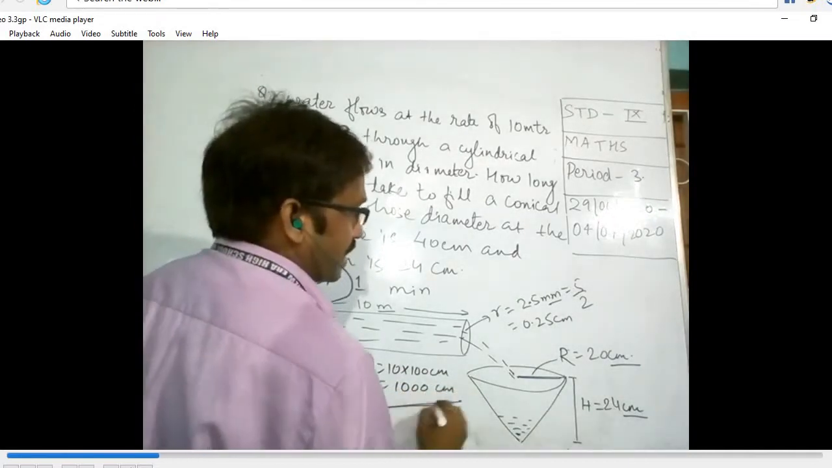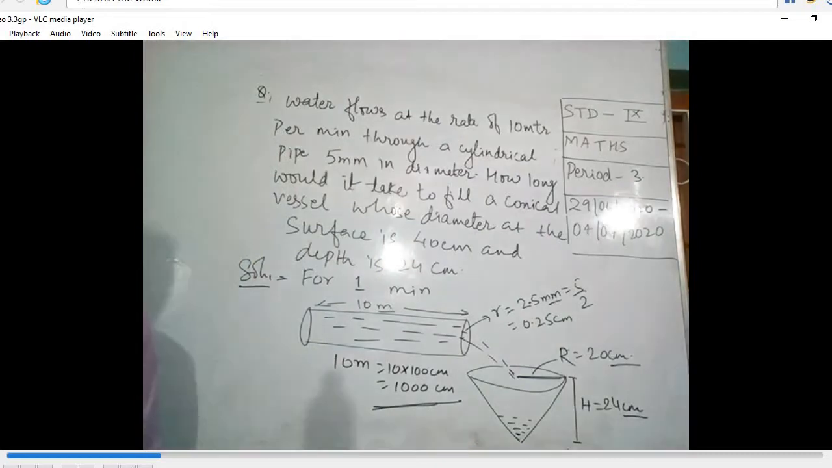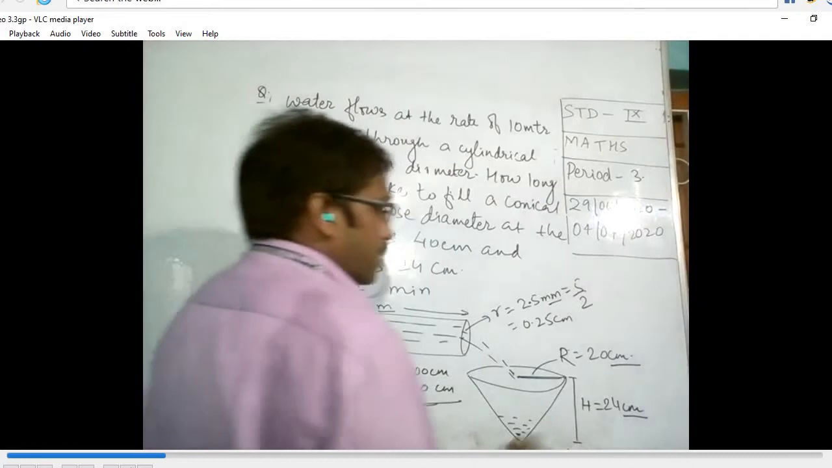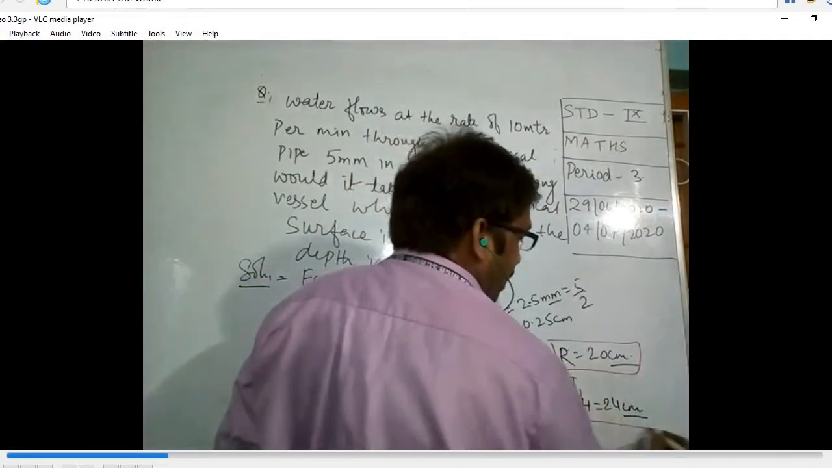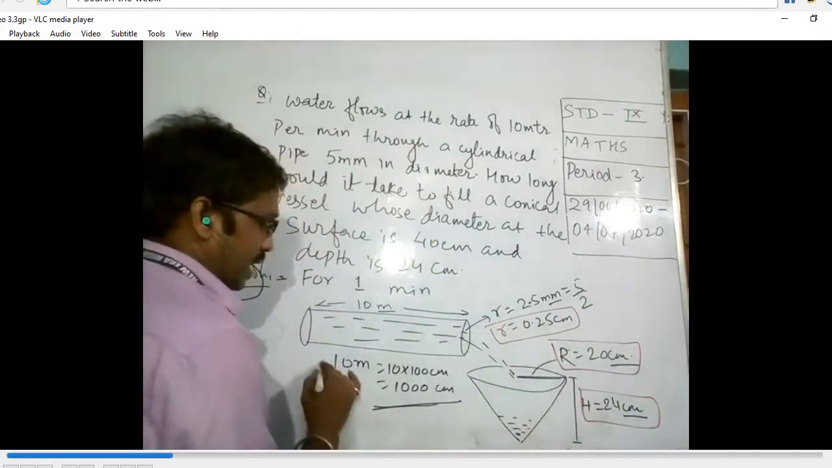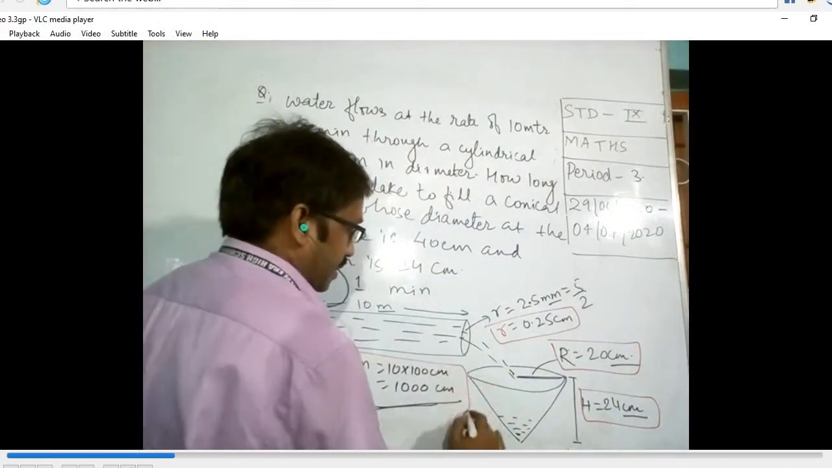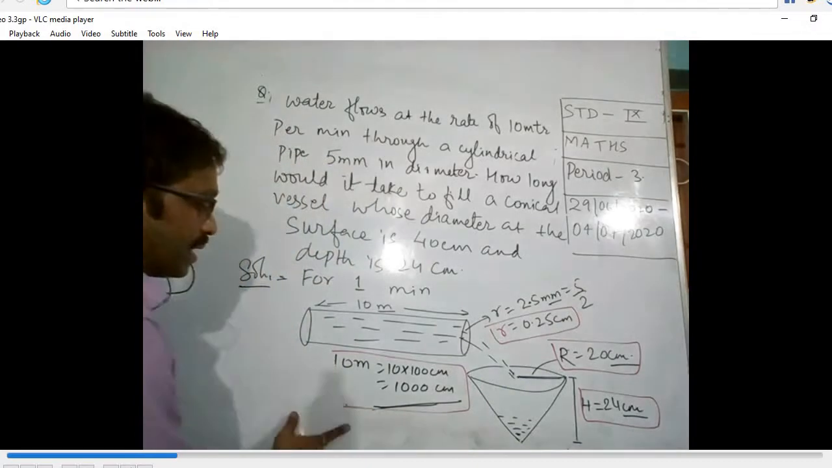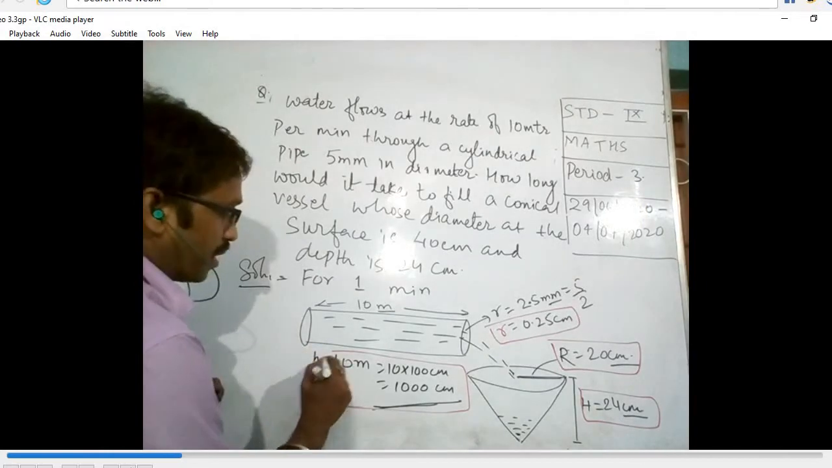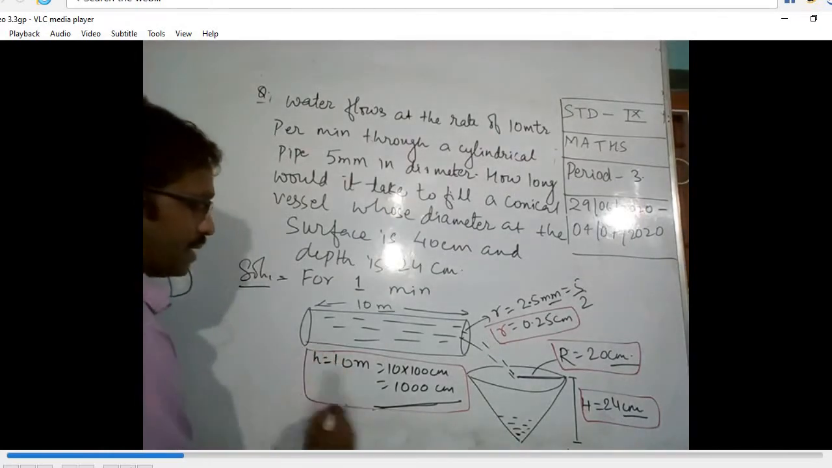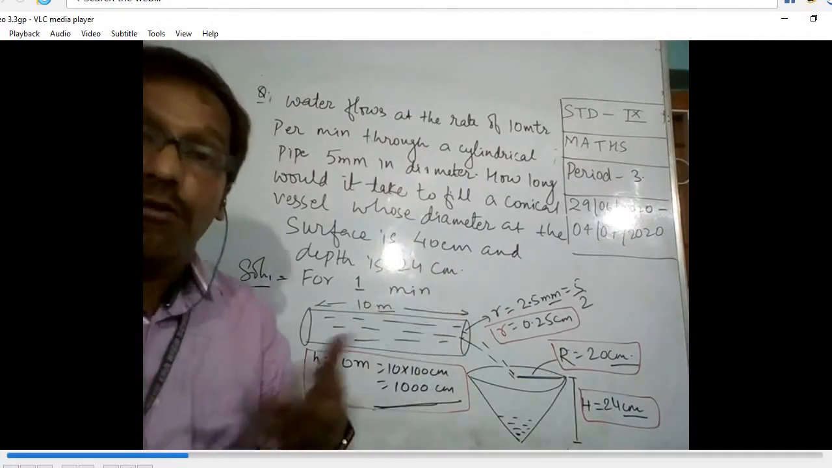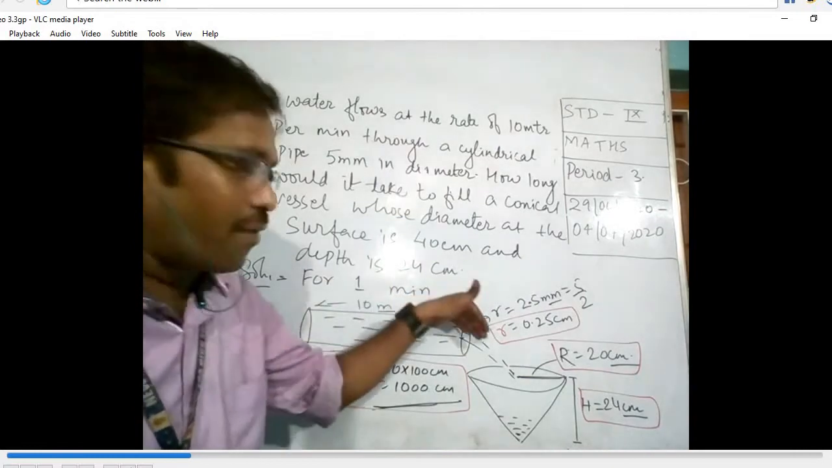So see all these things here. These are important things they have given us. Actually, this is called the height of this pipe. So we can write h is equal to 10 meter, so that is 1000 centimeter. So this whole information is given, and we have to find how much time this flow of water will take to